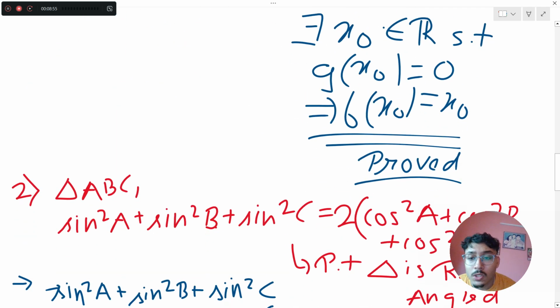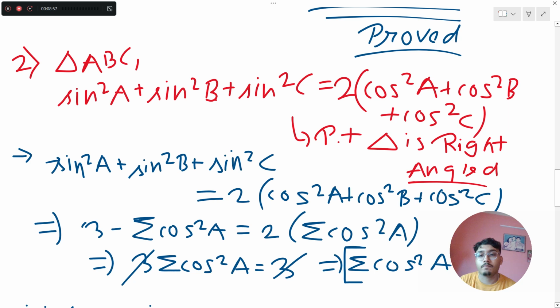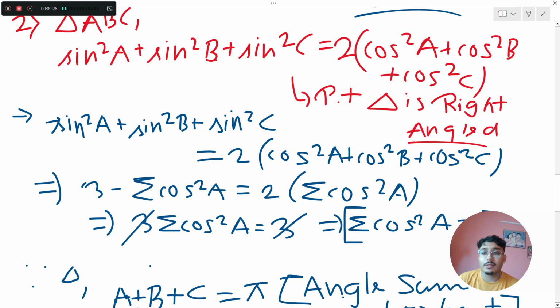So coming to question number 2, 2018 या फिर 2017 का पूरा रिपीट प्रॉब्लम है यूजीबी. Super easy question, just you need to be thorough with your trigonometric identities. So what have we given in a triangle ABC? Sin square A plus sin square B plus sin square C equals twice of cos square A plus cos square B plus cos square C, where my capital A, capital B, capital C denote the angles of the triangle. So we need to prove that my triangle is right angled. Okay, good. So we start with this one.